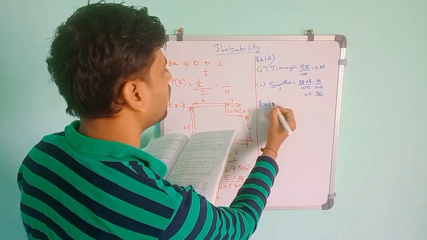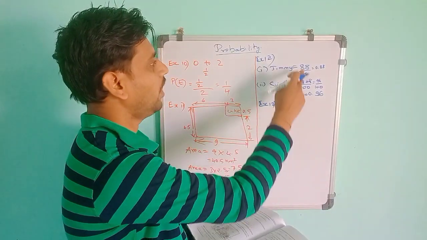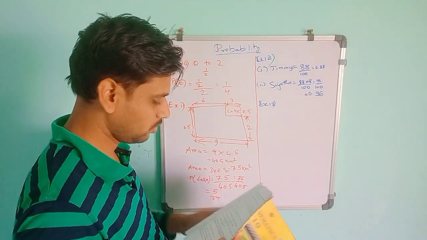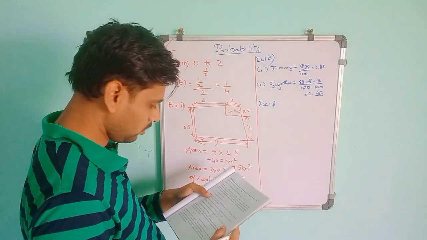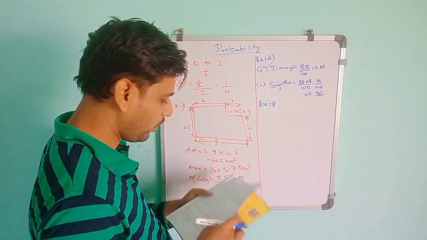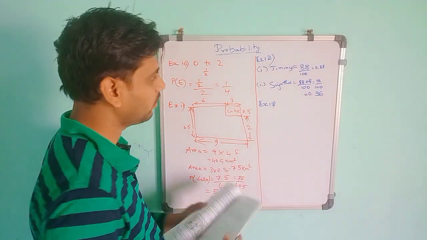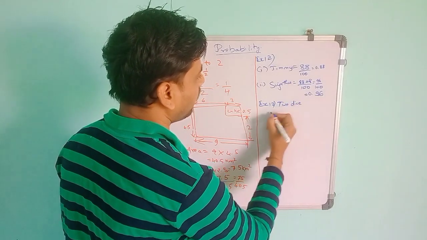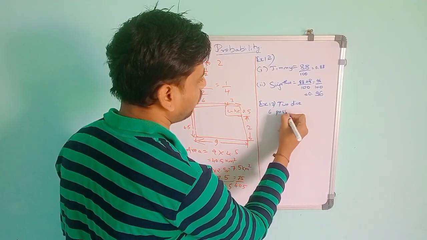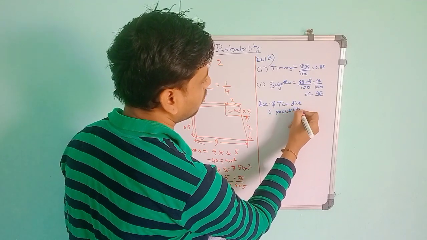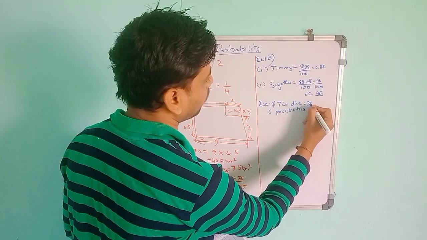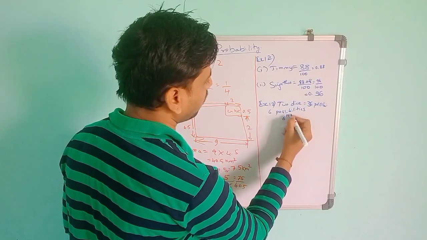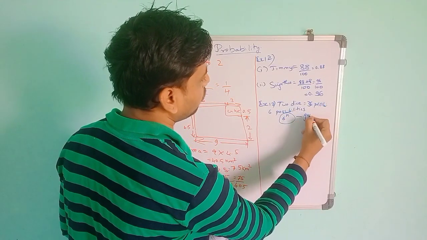We only have to take the number of possible outcomes and the total number of favorable outcomes for the event. In that example 13, 2 dice, one blue and one gray, are thrown at the same time. Here they are taking 2 dice. So 1 die has 6 possibilities, as I told in the previous class. 2 dice means it is 36 possibilities, because the general formula is 6 raised to n.